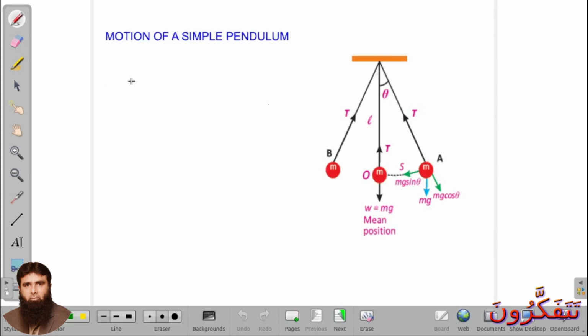Now see here, all of you know what is velocity, what is acceleration, what is force. All of you know, rate of change of displacement is known as velocity, and rate of change of velocity is known as acceleration.